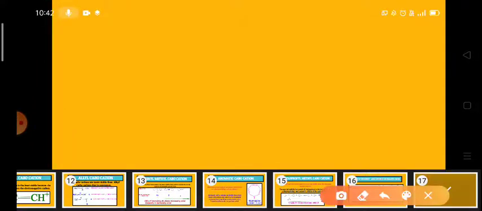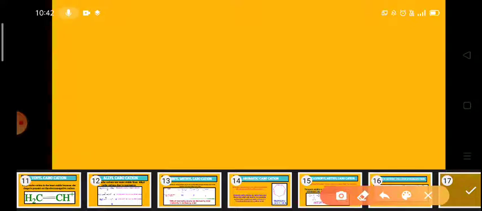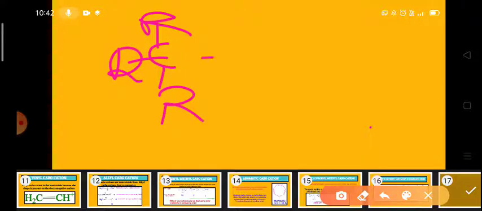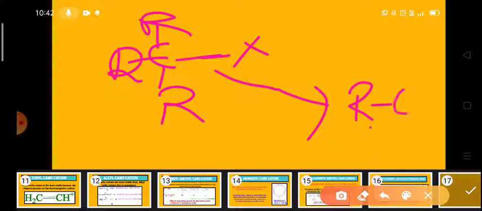In the SN1 reaction, carbocation is generated from the tertiary alkyl halide. In a similar way, in the E1 reaction also, the alkyl carbocation is generated from the tertiary alkyl halide.